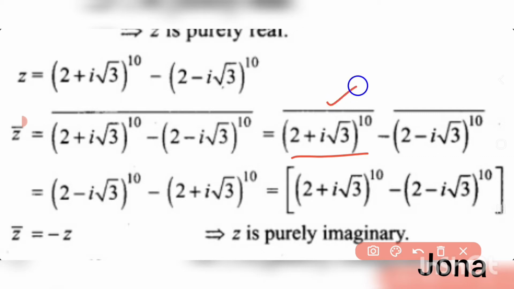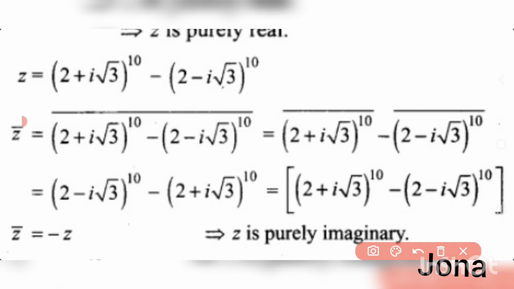So the bar is nothing but the conjugate. We want to change the sign of the imaginary part. So we have to only change the sign for this part, that is (2 − i√3)^10. After changing the sign, we should not put the bar here. Okay, be careful about this. And then we want to take the conjugate of this one, so that is (2 + i√3)^10. That bar should not be here.